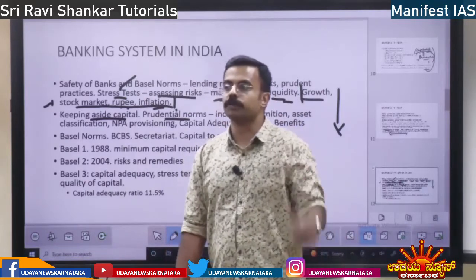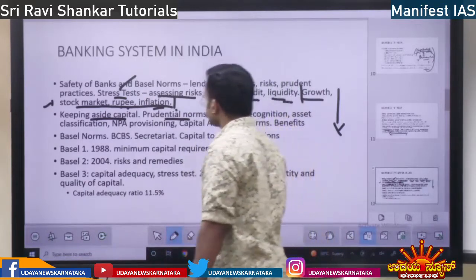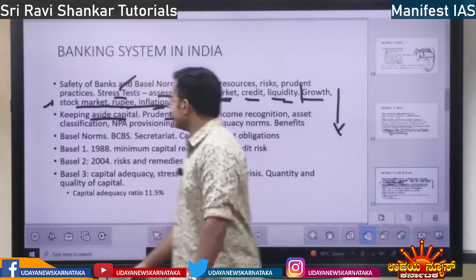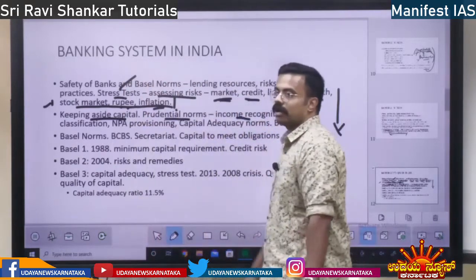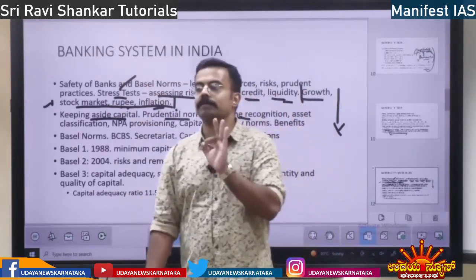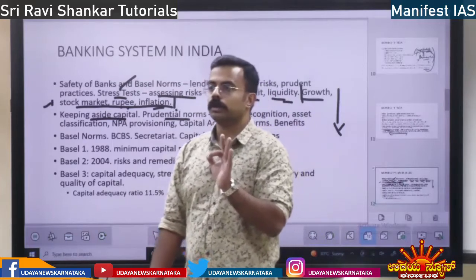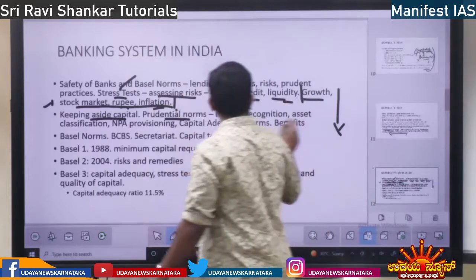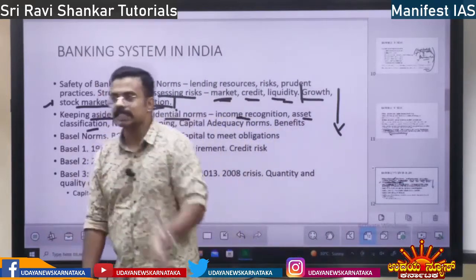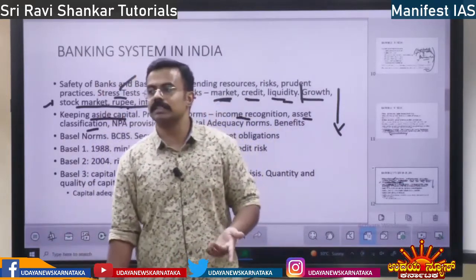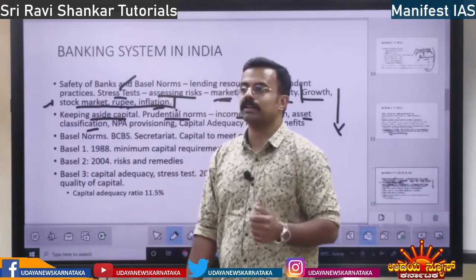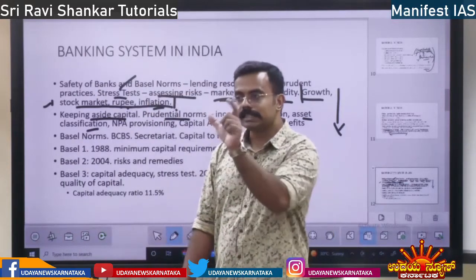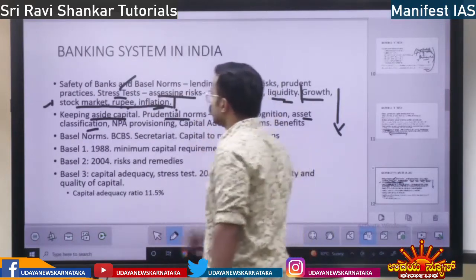Prudential norms. I told you what prudential norms are already. One of the prudential norms is income recognition. Only people who have proper income should be given the loan. That is the first prudential norm. Then asset classification. Whether it is a standard asset, whether it is a substandard asset, whether the property is legal or illegal, all these assets should be classified. That is the second prudential norm.